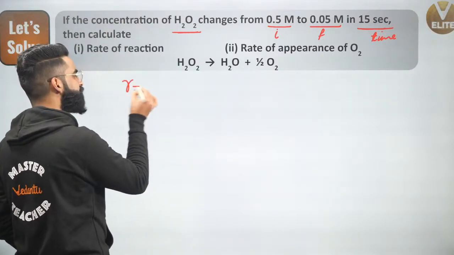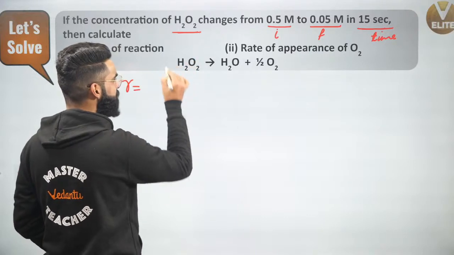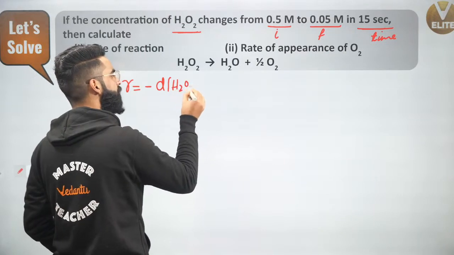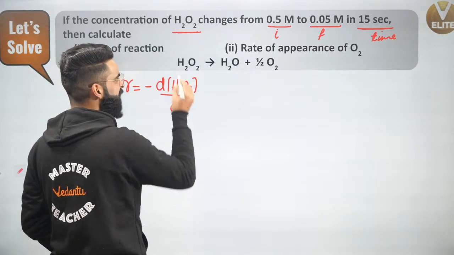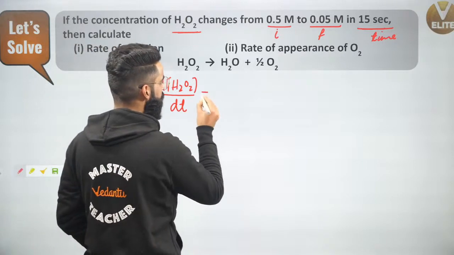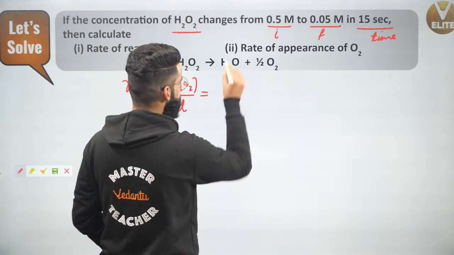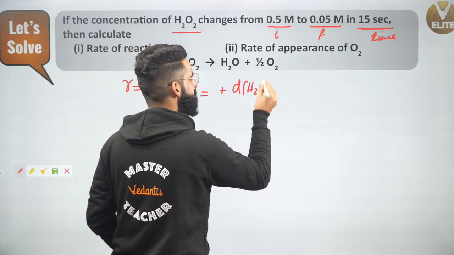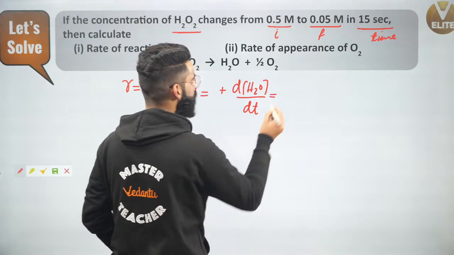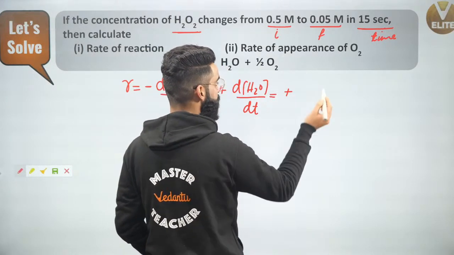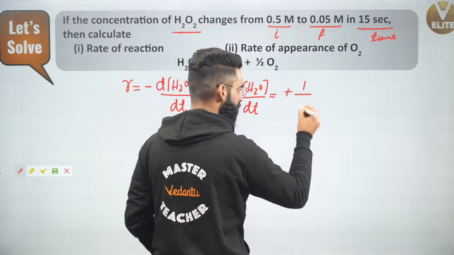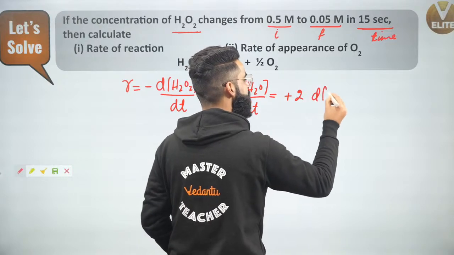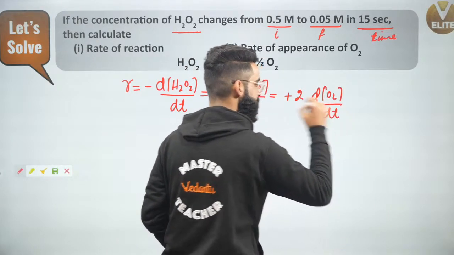First of all, I'll be writing the differential rate form, first in terms of H2O2. I'll be starting with a minus sign: change in the concentration of H2O2 divided by time interval dt, because the stoichiometric coefficient right here is 1. This will also be equal to H2O, which is a product, so I'll start with the positive sign. The stoichiometric coefficient is 1, so d of H2O, the change in the concentration of water, divided by dt, which is going to be equal to, again with a positive sign, O2 is the product, 1 divided by the stoichiometric coefficient, that is 1 by 2. That 2 goes up. So I'll simply write plus 2 multiplied by the change in the concentration of O2 divided by dt. Right?